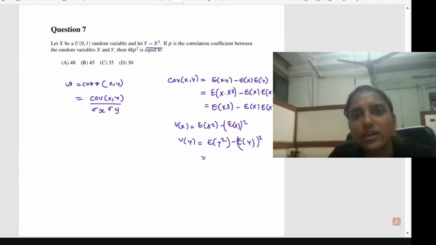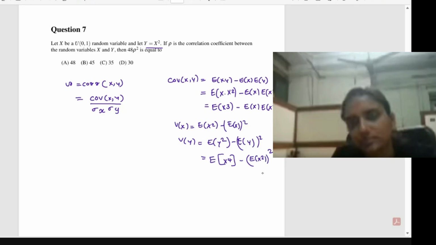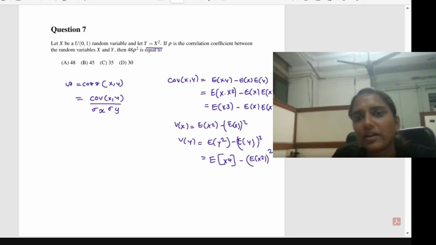So wherever there is Y, you can substitute Y as X squared and then simplify. So Y squared will be X squared the whole squared, that is X to the power 4, minus the square of the expectation of X squared. So the question is all about finding the second, third and fourth moments of this uniform(0, 1) random variable.